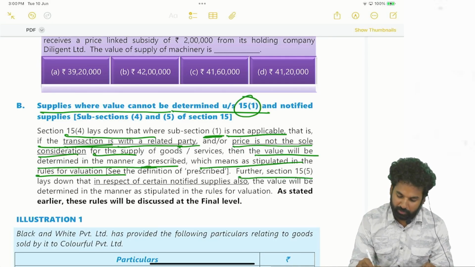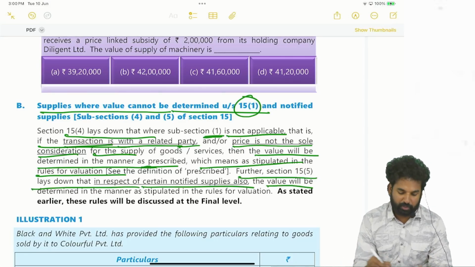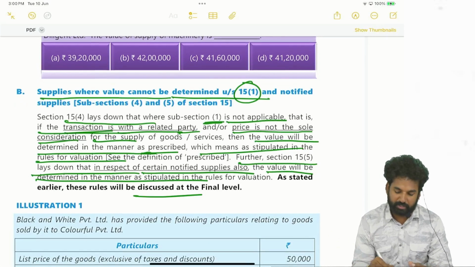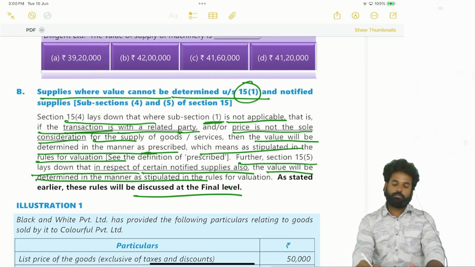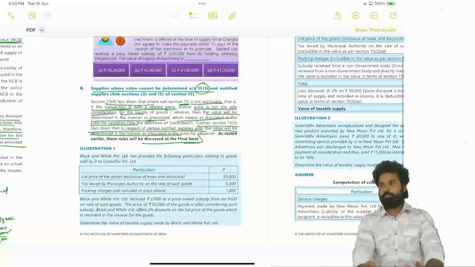Further, 15.5 lays down that in respect of certain notified supplies, value will be determined in the manner stipulated in the rules for valuation, which will be discussed at the final level. Got this? Okay, so this is all about the provisions of value of supply.